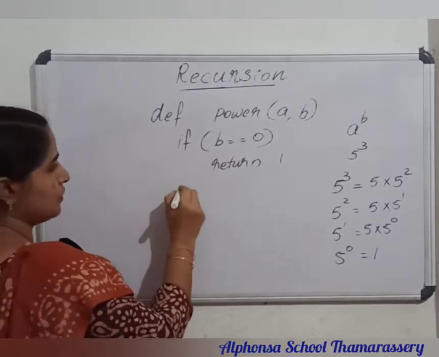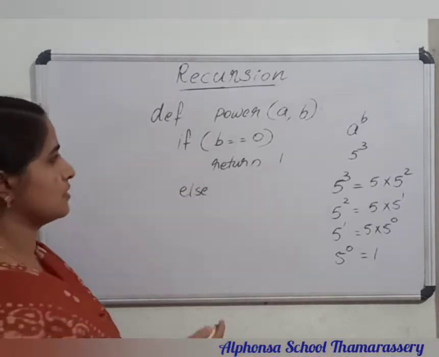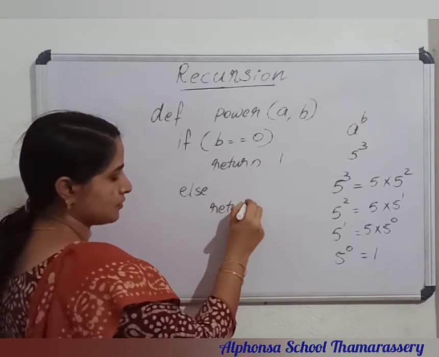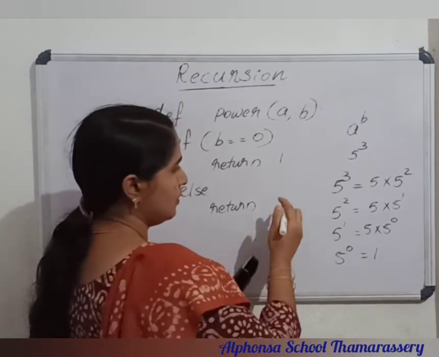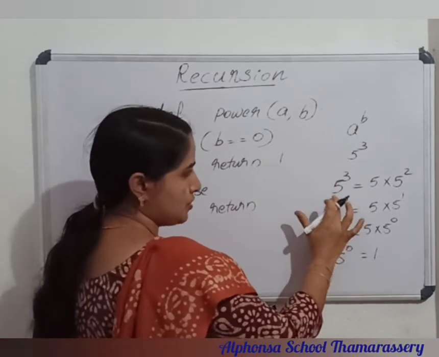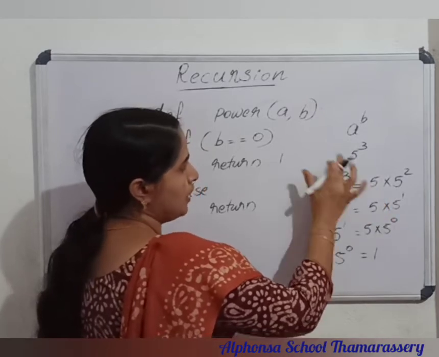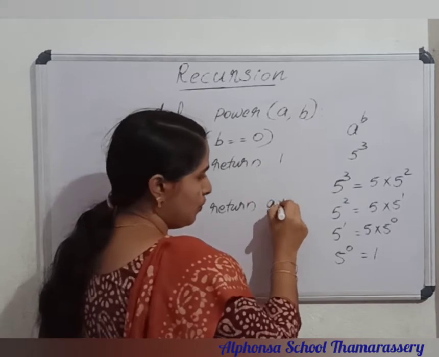Okay. Then next is the recursive case. What is the recursive case? We can make it using the same function. Consider an example, 5 raised to 3, which equals 5 into 5 raised to 2. That is, a raised to b equals a into what?